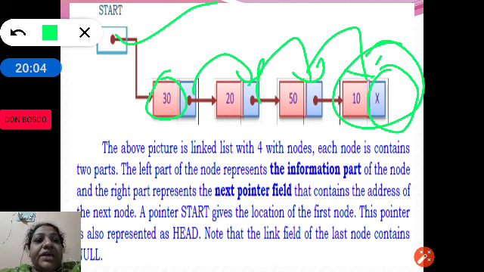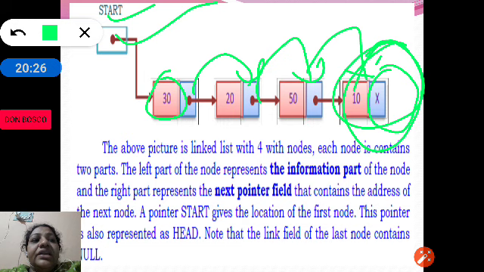The above picture has 4 nodes. Each node has 2 parts, the information or the data part and the next or the link part. Start indicates the first node in the list, and it is also called head. And how do we identify the last node? By seeing the link of the last node. The link of the last node is always null.